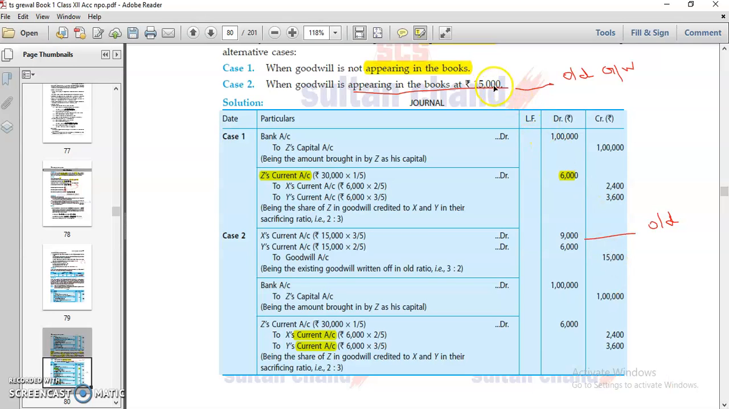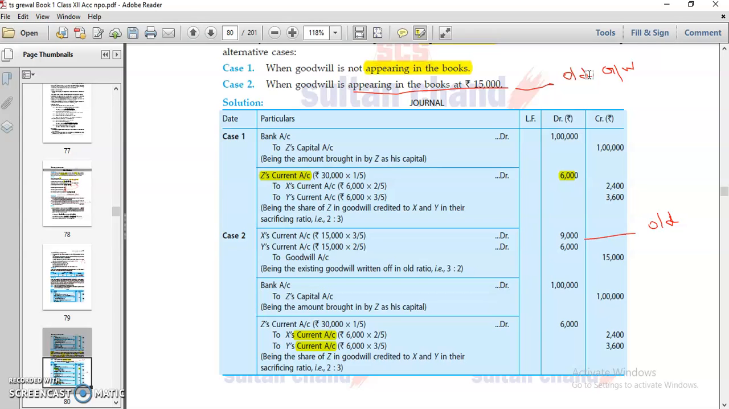Next, in the next case, 15,000 goodwill is given. This is called old goodwill. And one thing to keep in mind: once old goodwill is given in the books of accounts, you just have to write off that goodwill if nothing else is given. So the goodwill balance is debit, make it credit and transfer to old partners, because old goodwill means it exists in your existing balance sheet.